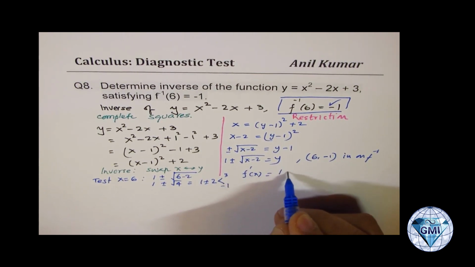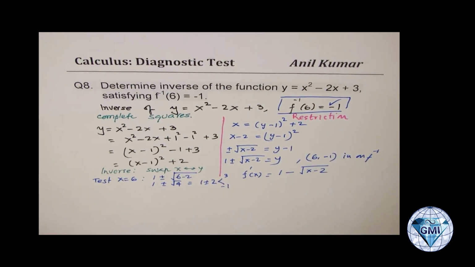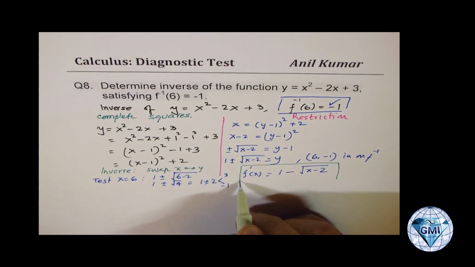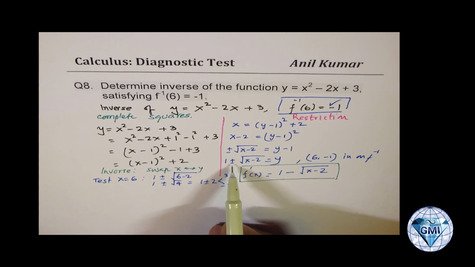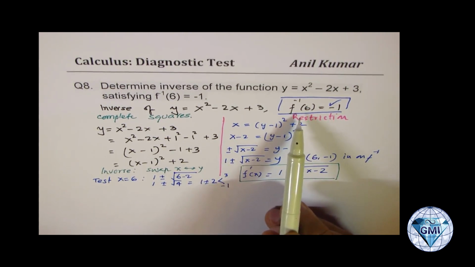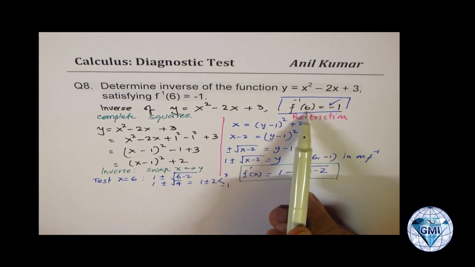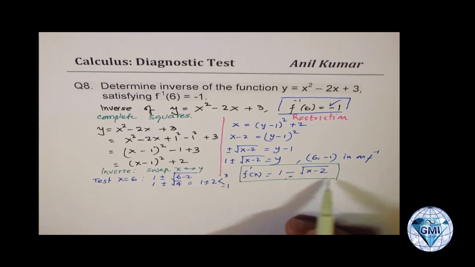we'll use f inverse x as equal to 1 minus square root of x minus 2. Do you get an idea? So that becomes our answer. So it is not plus minus. Plus minus means it is not a function. We got two values. The question specified one, that f inverse of 6 is minus 1. So we'll select the domain of the function on the negative side. So that is a function.